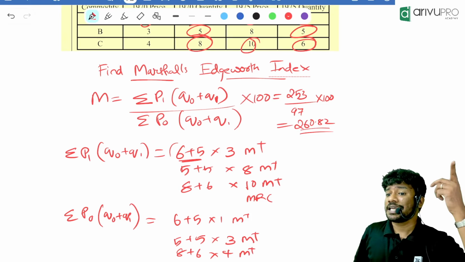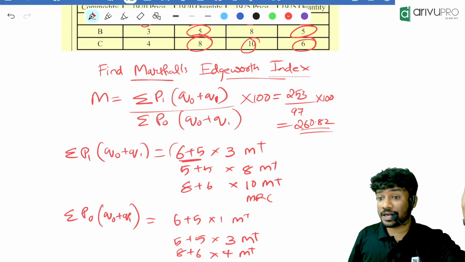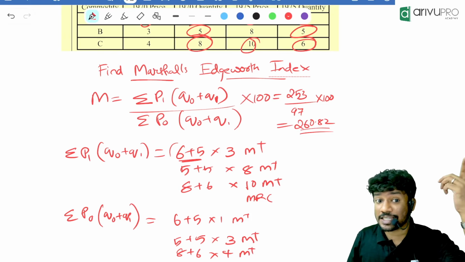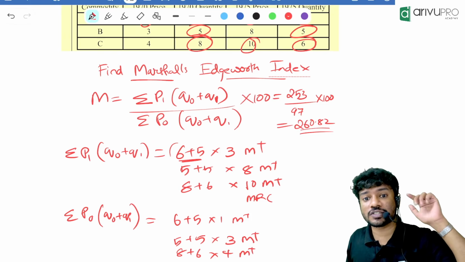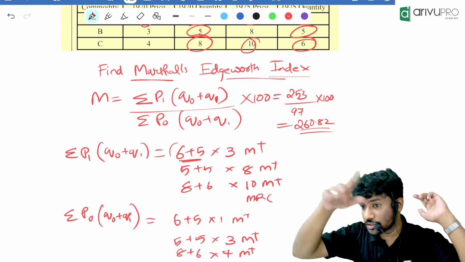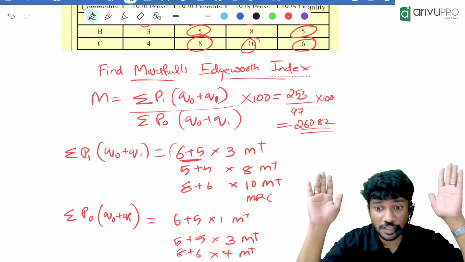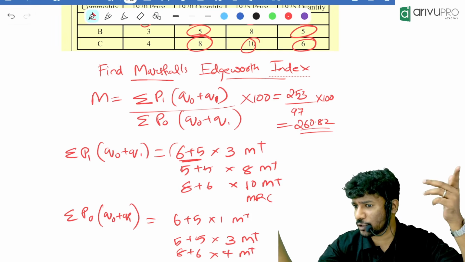Then we learn what? SAPI and SRPI. SAPI means simple aggregative price index. What was SAPI? Summation of all the current year prices divided by summation of all the base year prices into 100. That is summation of P1 divided by summation of P0 into 100. That is SAPI. SRPI was what?